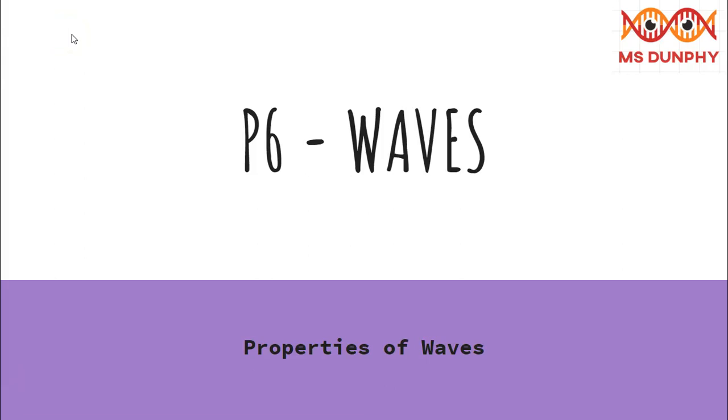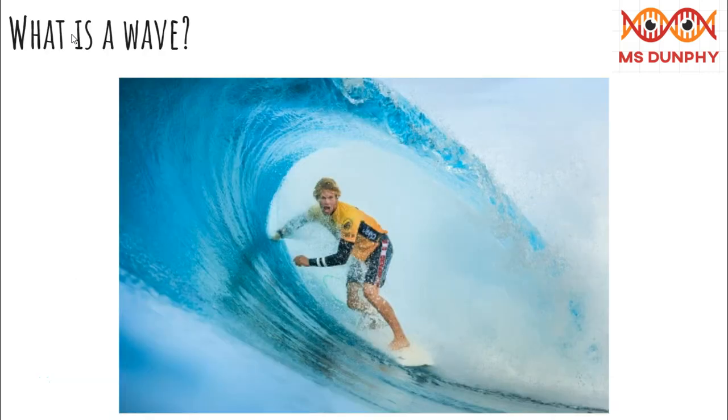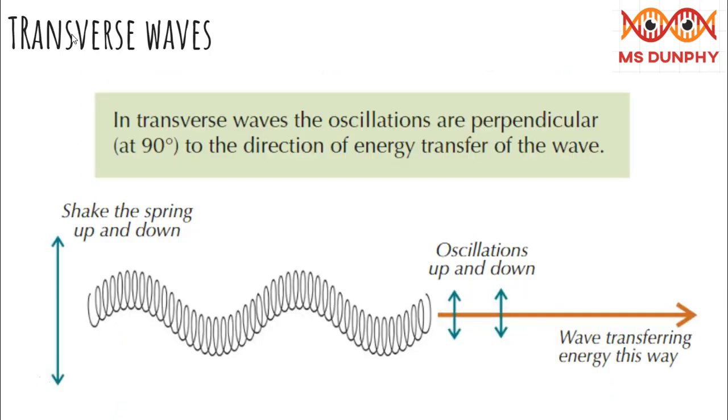Waves move through substances carrying energy from one place to another, and once they've gone, it's as if they were never there. A wave is an oscillation or a vibration that transfers energy without transferring any matter, by making the particles of the substance that it is traveling through oscillate. Waves can be either transverse or longitudinal. These words sound complicated, but they describe something simple: the direction of the wave oscillations.